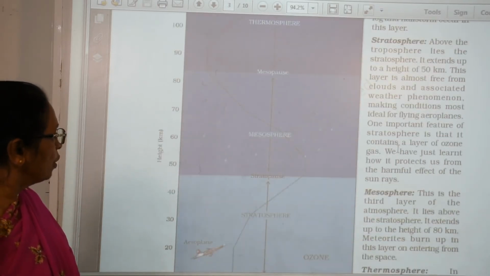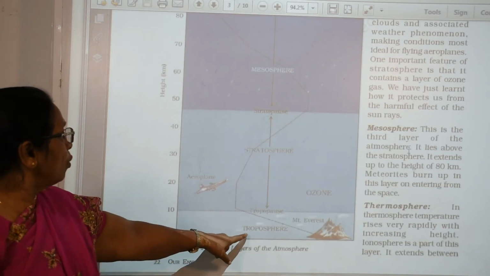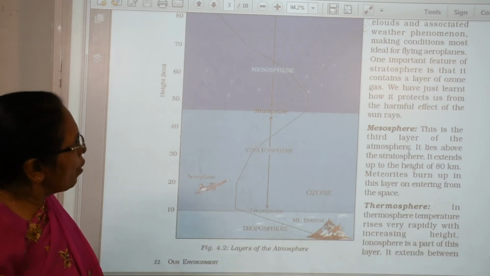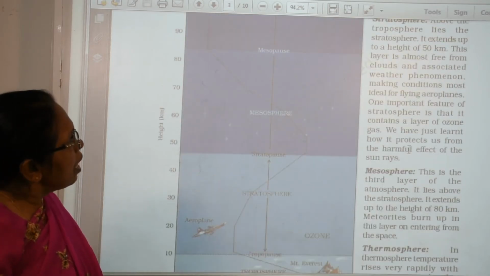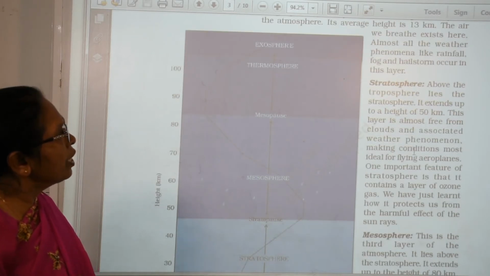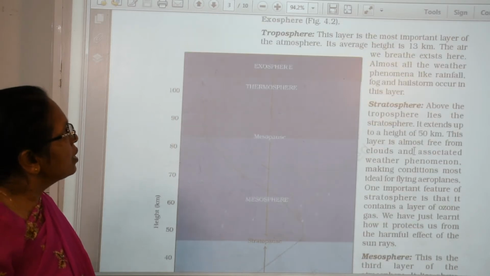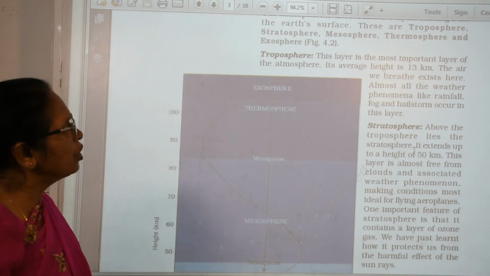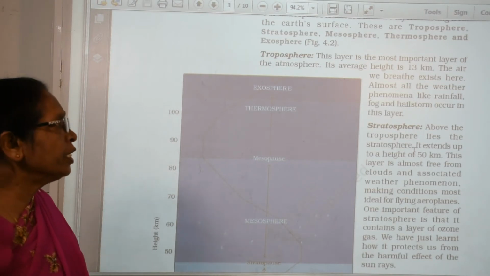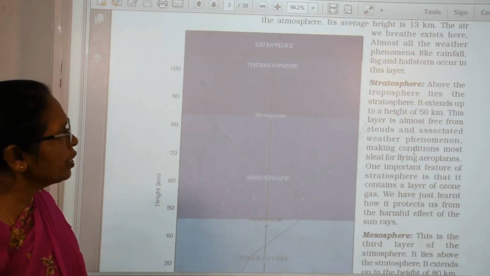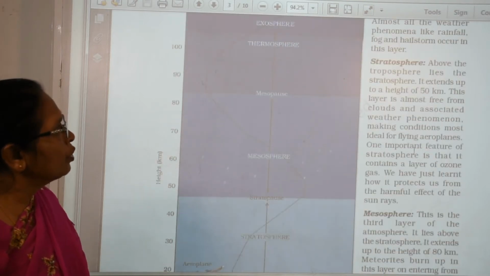The troposphere is the lowest layer, near Mount Everest. It is about 13 kilometers, where the air we breathe exists and almost all weather phenomena occur. The troposphere, how many kilometers high? 13 kilometers high from the earth, where we breathe.